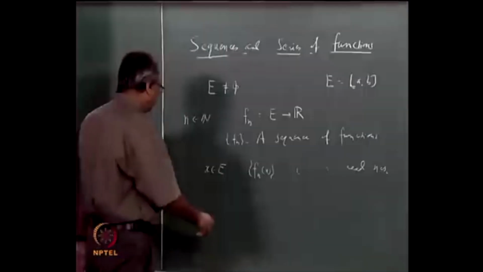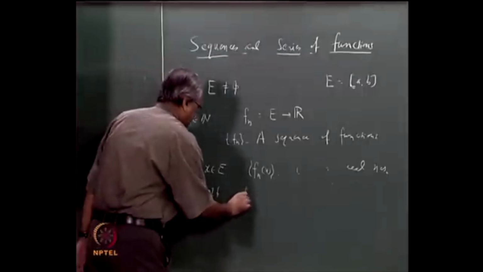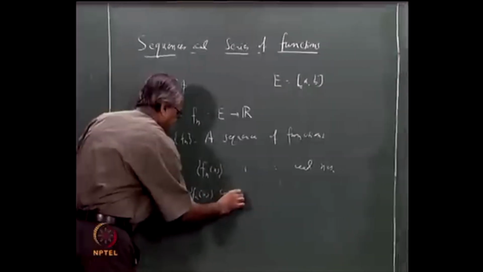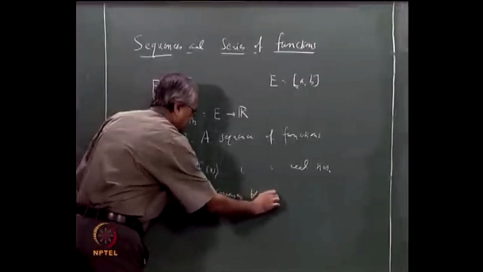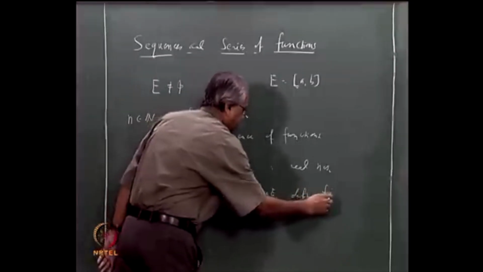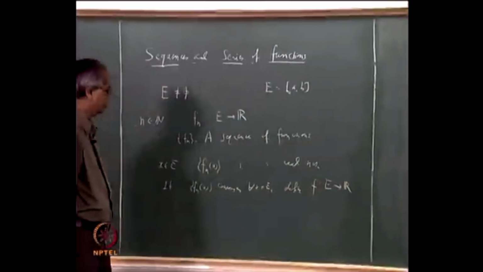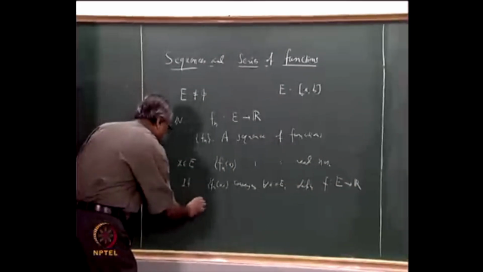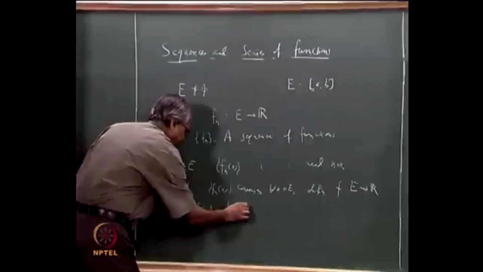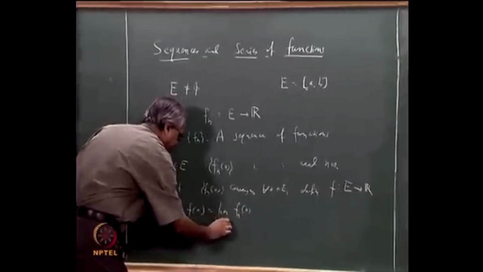So we can say that if Fn x converges for each x in E, then we can define a function f from E to R as follows, that is, f of x is nothing but the limit of Fn of x as n tends to infinity.